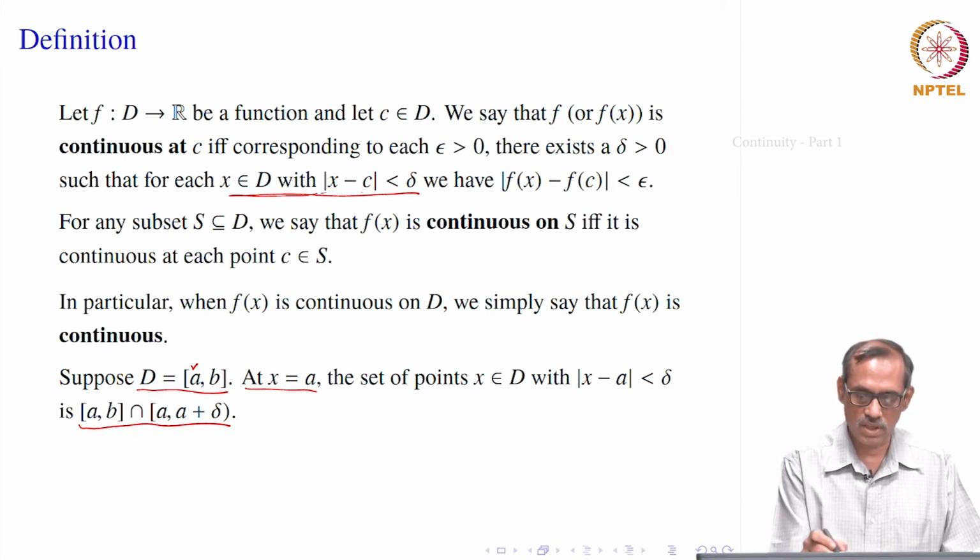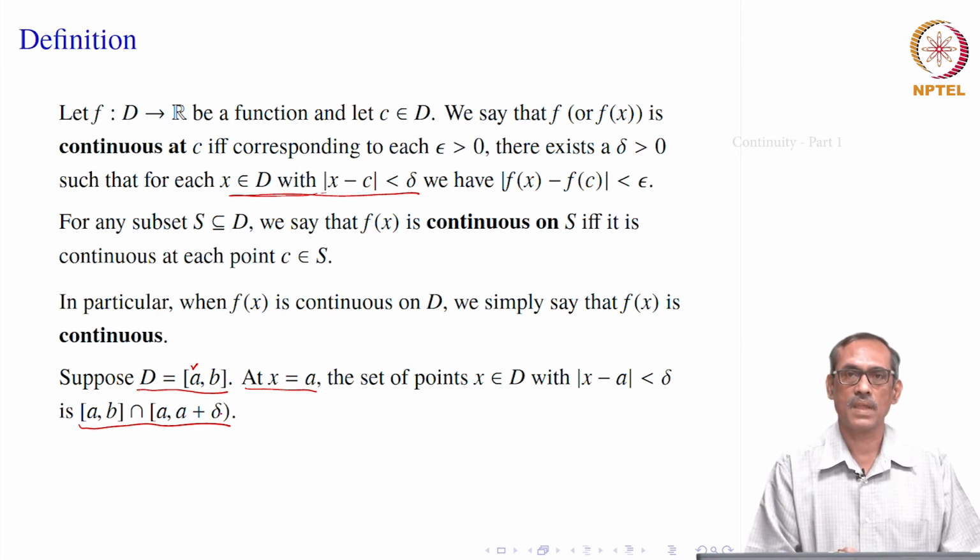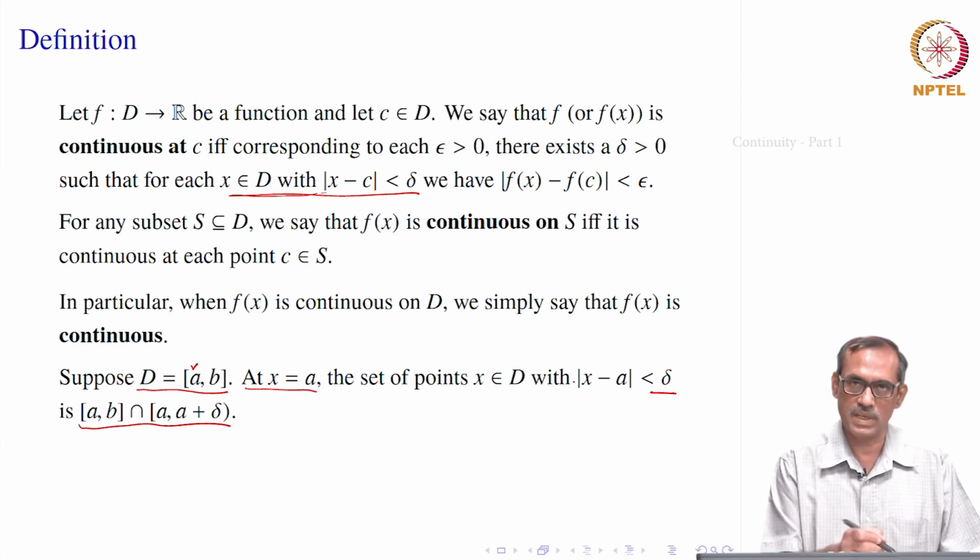So, when you consider this intersection, D with the delta neighborhood of C, that would give only a to a plus delta, where that delta should be smaller than b minus a, right. You can start with any delta, but this will give rise to a new delta.